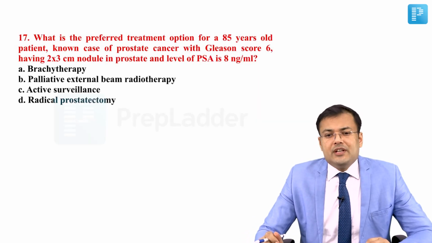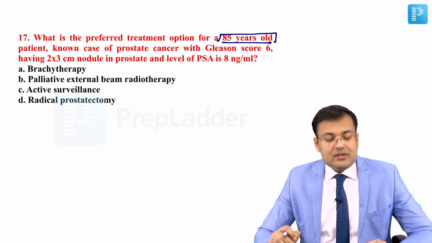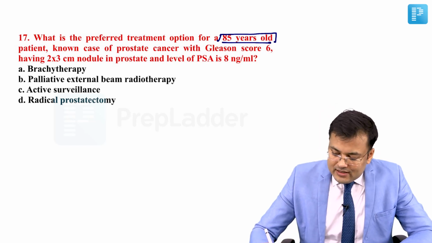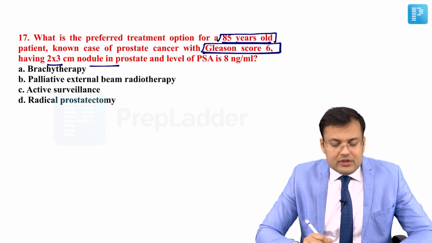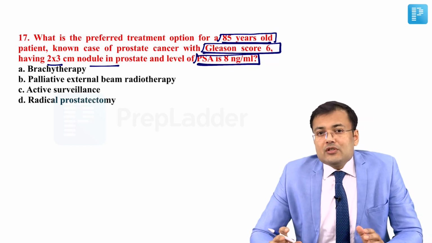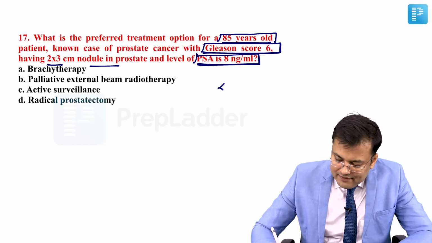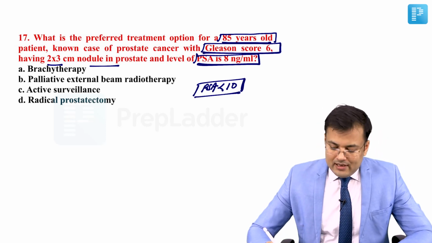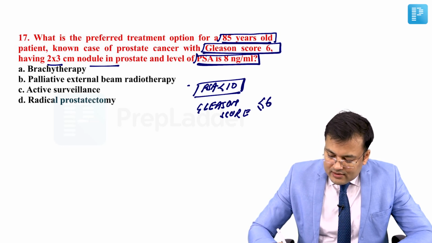See question number 17. What is the preferred treatment option for an 85-year-old patient, a known case of prostate cancer, Gleason score 6 and a 2 to 3 centimeter nodule in the prostate, level of PSA 8? So let me tell you, this is low risk prostate cancer. And what's that low risk prostate cancer? If the level of PSA is less than 10 nanogram per ml and the Gleason score is less than or equal to 6.